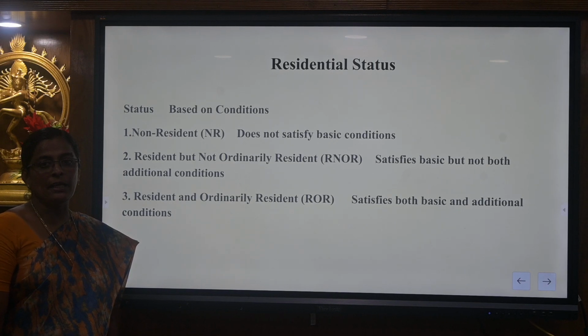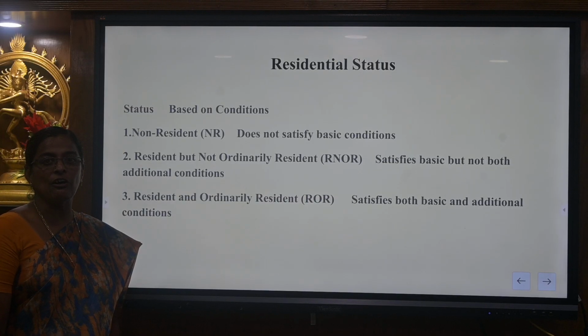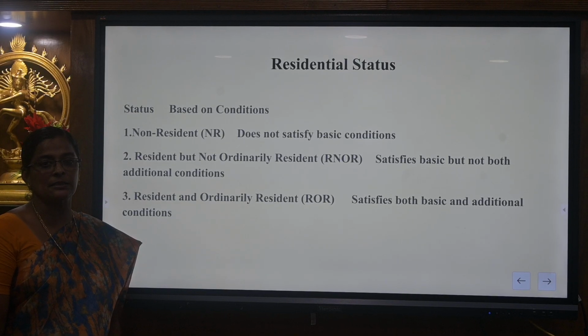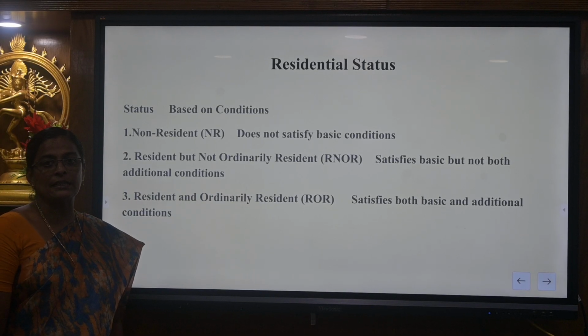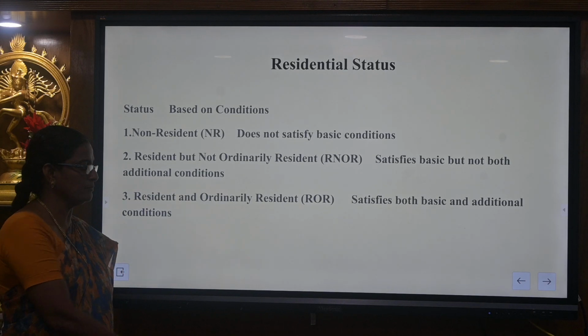The assessee may be an individual, Hindu-undivided family, association of person or firm. In case of Hindu-undivided family, the assessment is done only for the head of the family, who is termed as Karta. As per the Karta residing in India, the status of an Hindu-undivided family will be analyzed. In case of association of person and firm, they are divided into 2, resident and non-resident only.